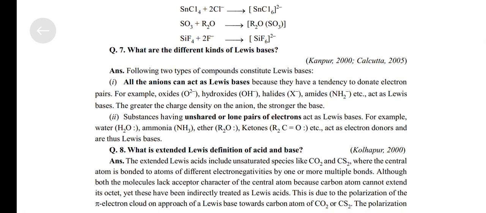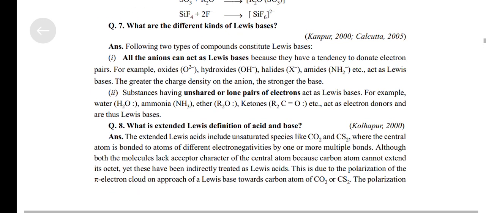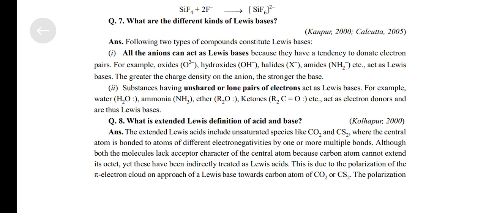What are the different kinds of Lewis base? The following two types of compounds constitute Lewis bases. All anions can act as Lewis bases because they have a tendency to donate an electron pair. For example, oxides O2 negative, hydroxides OH negative, halides X negative, amides NH2 negative, etc., act as Lewis bases.